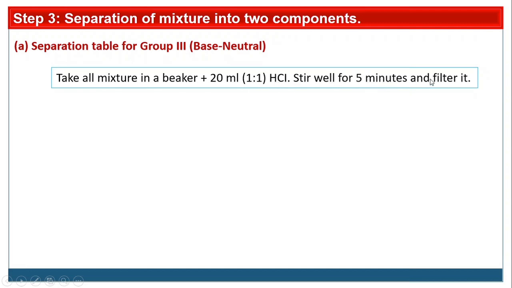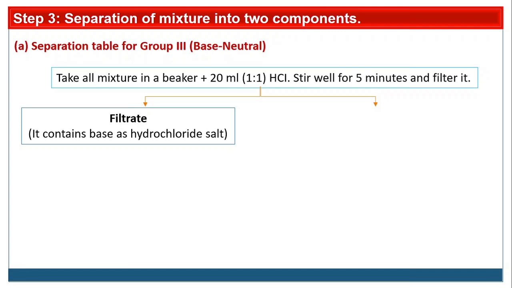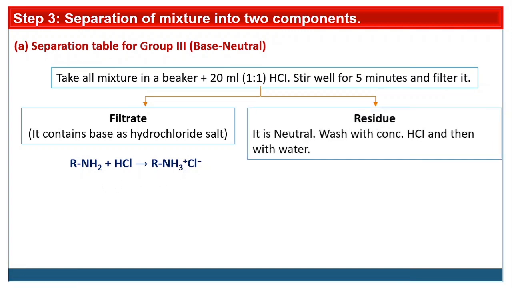Stir well for 5 minutes and filter it. Then again we will get two parts. One is the filtrate. The filtrate contains the base as a hydrochloride salt. So this is the reaction. If ArNH2 or RNH2 reacts with acid, this is a neutralization reaction. So we will get the ammonium chloride salt, the aniline hydrochloride salt of this base, which is water soluble, and another component, the residue. The residue contains the neutral.